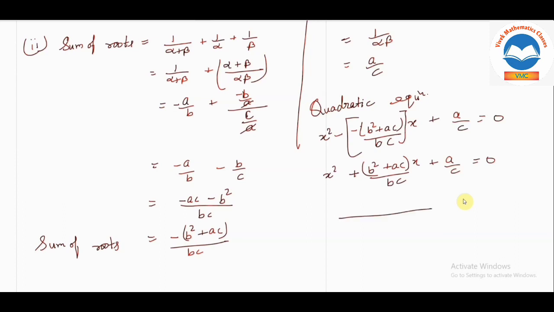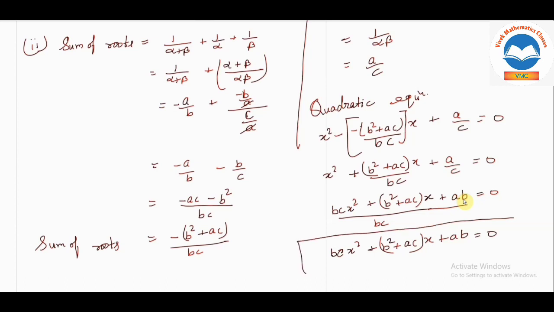So what will be your LCM? LCM will be bc. Here it will be multiplied by bc: x square plus b square plus ac into x, plus, here we have to multiply by b, so you will get ab equal to 0. So what will be your equation? You will get bc x square plus b square plus ac x plus ab equal to 0. This will be your quadratic equation formed by the given roots.